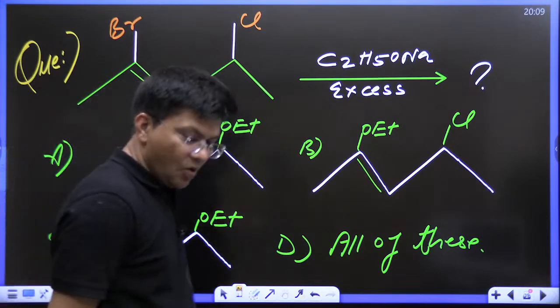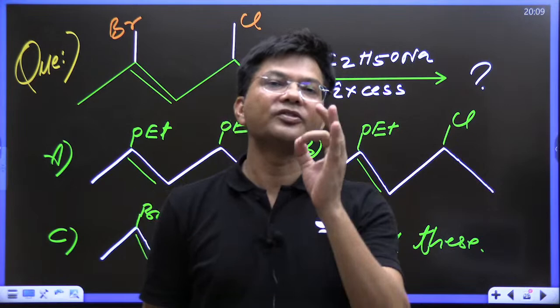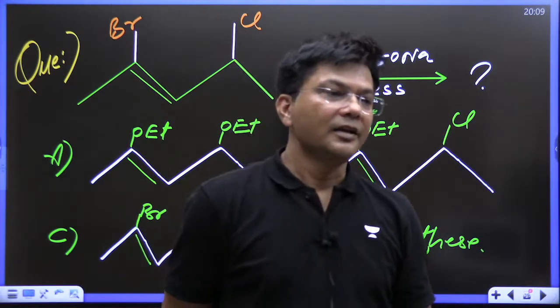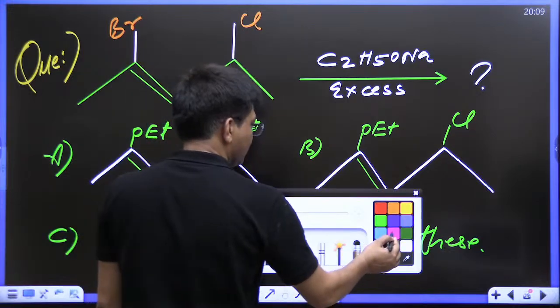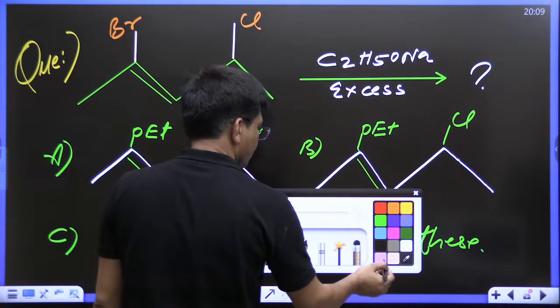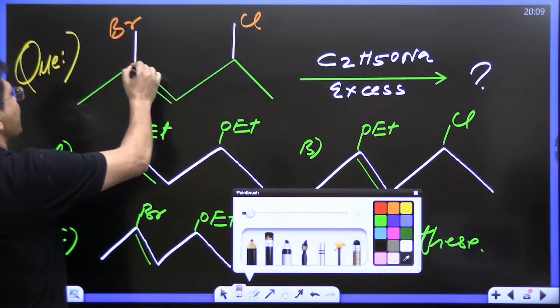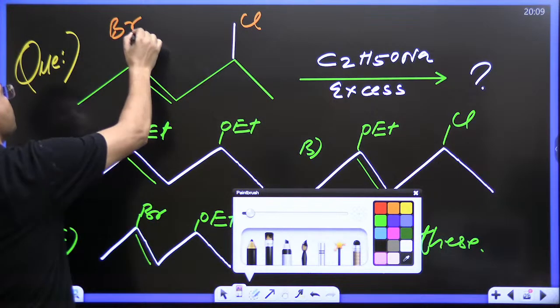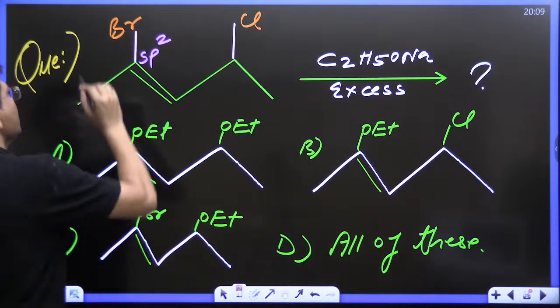Kids, once again, I would like to say you got failed. Once again, you people got failed. The correct answer, before telling you the answer, let me show you something. Just try to understand. Whenever any atom is attached to a double bonded carbon, that is an sp2 hybridized carbon, that is